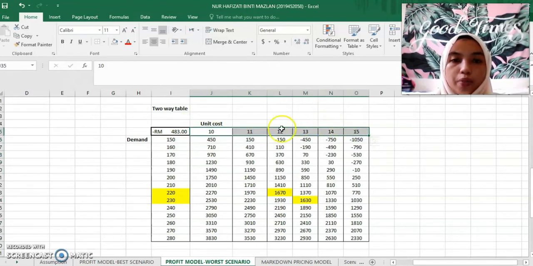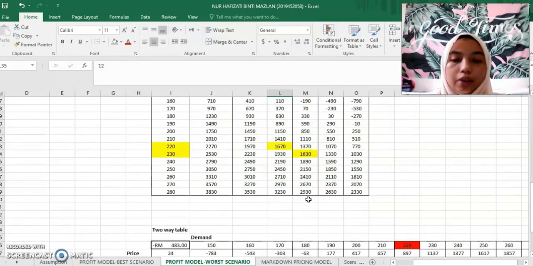I ran my usual what-if analysis on the data table, and it shows that at demand of 220, I can gain 1,670 ringgit of profit, but the unit cost is 12 ringgit. While if I raise my demand up to 230 units, the profit is 1,630 ringgit, but the unit cost is 13 ringgit.